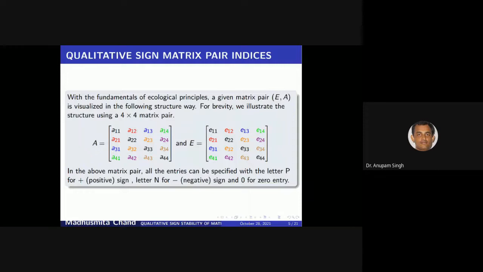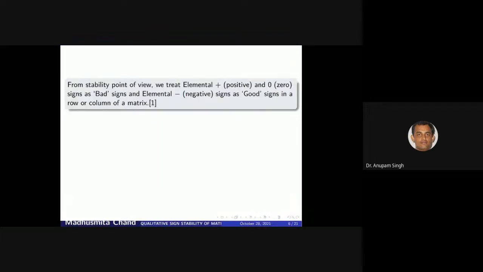In the matrix pair, all the entries can be specified with a particular letter. That means P for positive sign, N for negative sign, and 0 for the zero entry. From stability point of view, we can treat positive and zero sign as bad sign and negative sign as good sign.